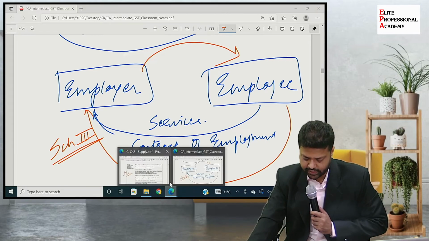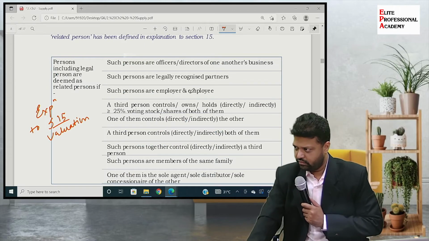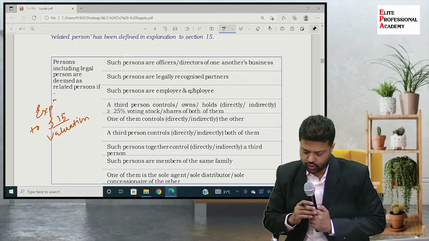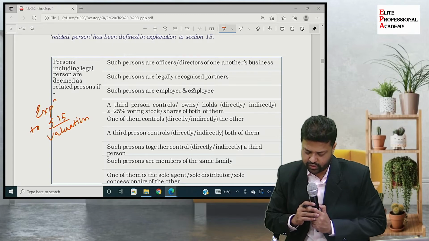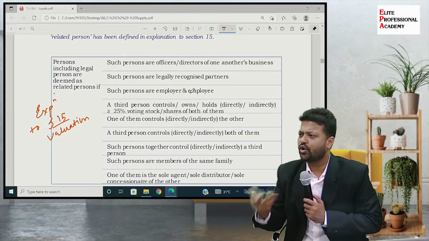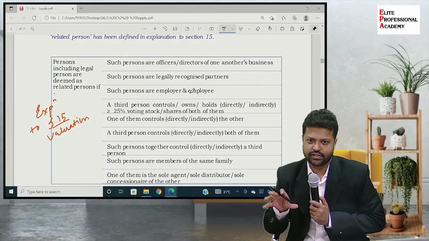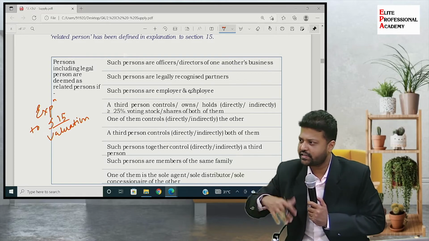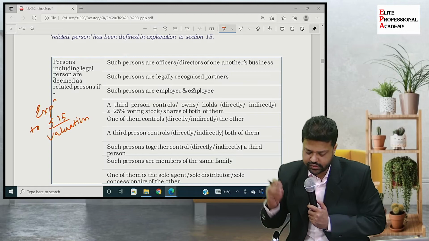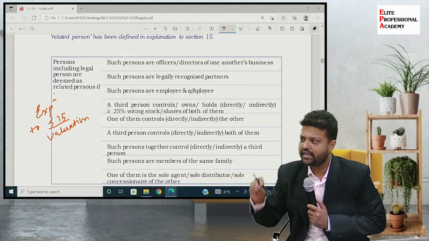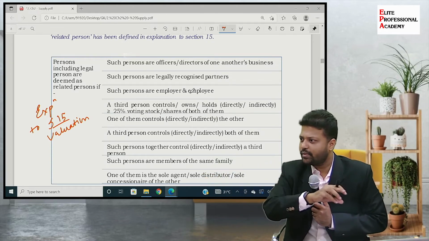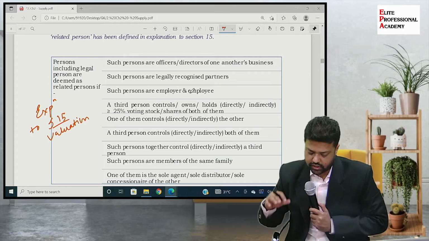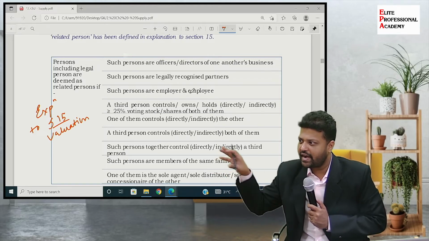Related persons, third entry, third or fourth? Third entry, clear? Then a third person controls, owns, holds directly or indirectly more than 25% of voting shares. Means he is controlling the company through the holding of shares. So a transaction between that controlling person and the company will be considered as a transaction between related persons. Then such persons together, a third person controls directly or indirectly both of them. Means there is one third person who controls through another person. Or such persons together control directly or indirectly a third person. Means that company and that person control another person.